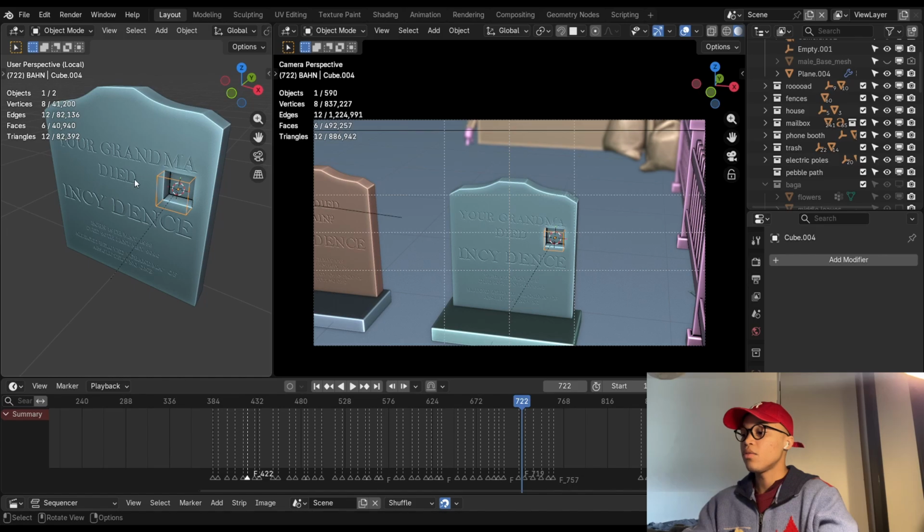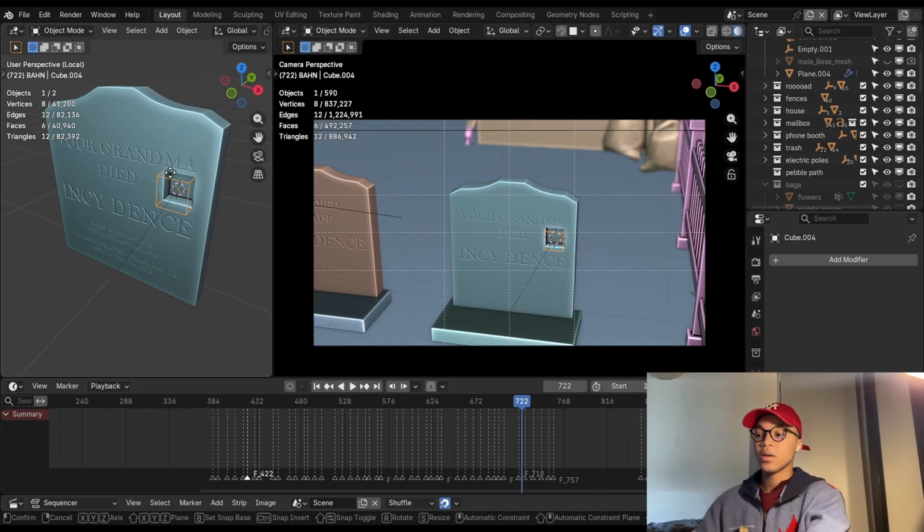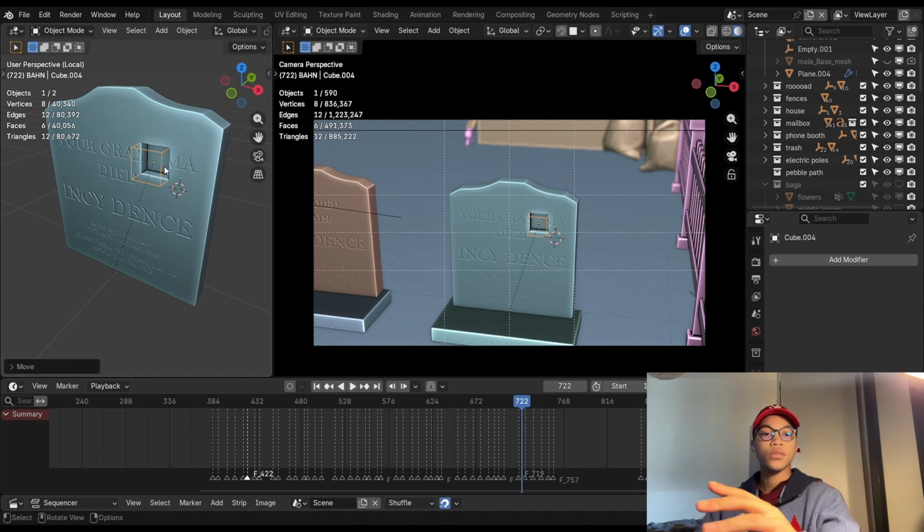So this is what I did for all of the text so that it would have this engraving thing, and you can move it around and whatever. I probably shouldn't do that because my laptop is going to crash. Let me stop. But basically that's the point, right? That's how I got the text to be on the grave marker. And then I just selected all the slots where the text was, and I gave that a black material, and then the rest is just wood.